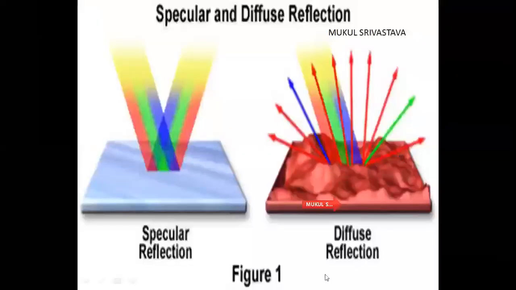now in the next slide we see that this is a smooth surface on which the ray of light is incident and reflected. Such kind of reflection is called specular reflection. Now the second case is this kind of surface, representing the rough surface on which the ray of light is incident and reflected. Such kind of reflection is called diffuse reflection.